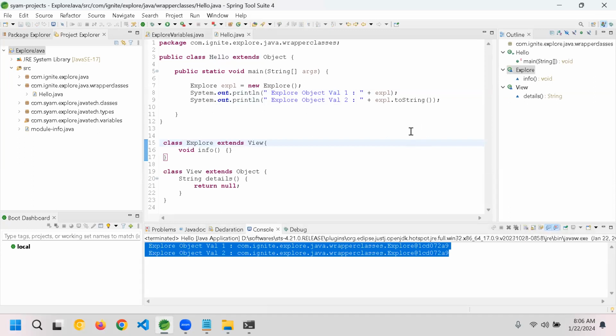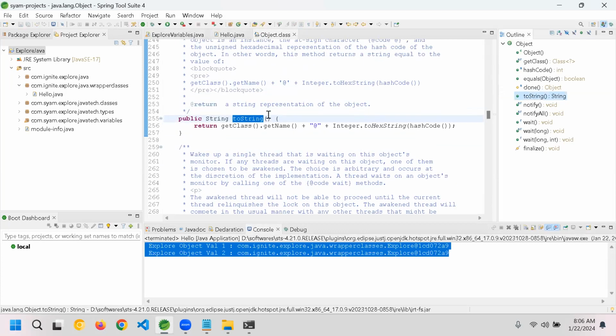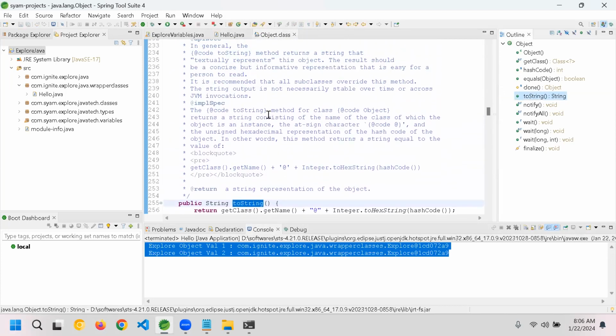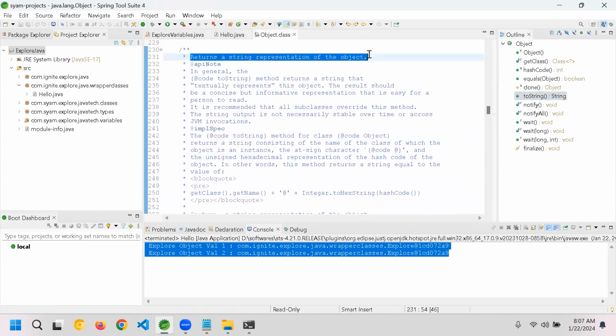So this is exactly what is happening. By default, it will call the toString of its parent, which is Object. See here, toString has documentation: it returns a string representation of an object.